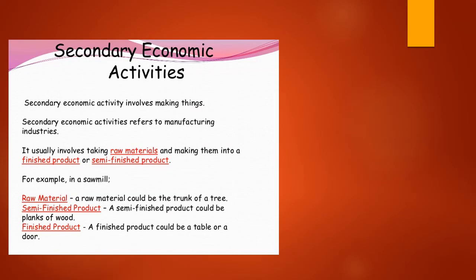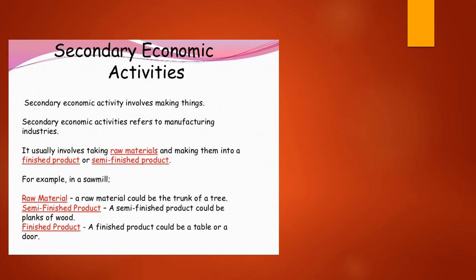So secondary industries or economic activities involve making of things. Secondary economic activities mainly refer to the manufacturing industries. It involves the raw material, it involves the finished product, also it involves the semi-finished products. So all these things come under the secondary activities.